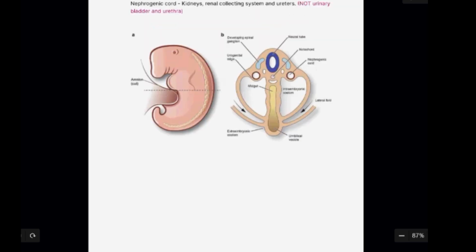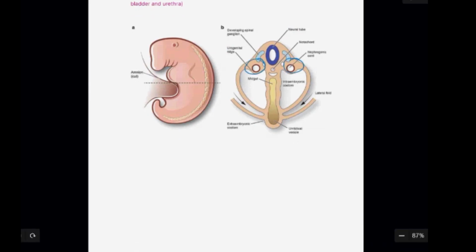So this is going to be the embryo. Understand that embryo means from fertilization to 9 weeks of gestation. Anything beyond 9 weeks is going to be fetus.